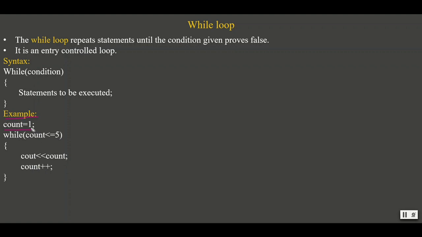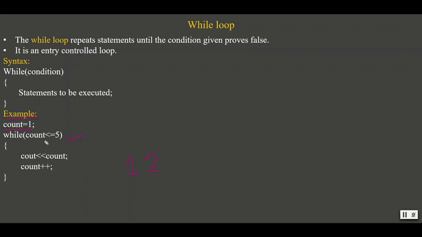Initially the count value will be 1. So 1 less than or equal to 5, so the condition is true. So the count value, that is 1, is displayed. Again the count value is incremented, so count becomes 2. Again it checks 2 less than or equal to 5. Yes, the condition is true. It enters the loop, the count value is displayed, so 2 is also displayed, and then the count value is incremented.